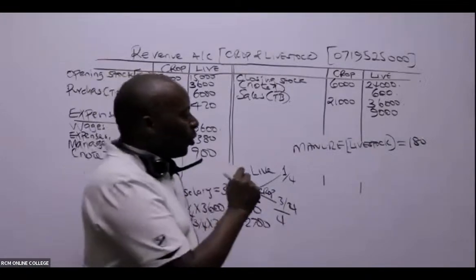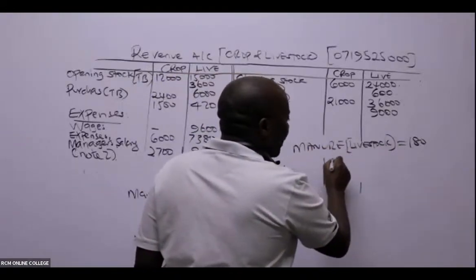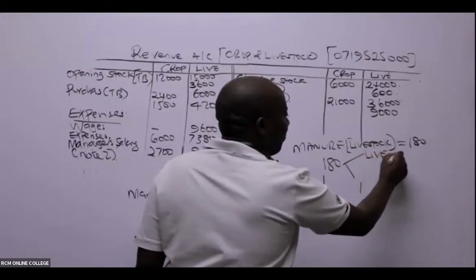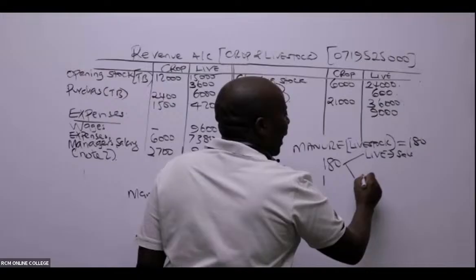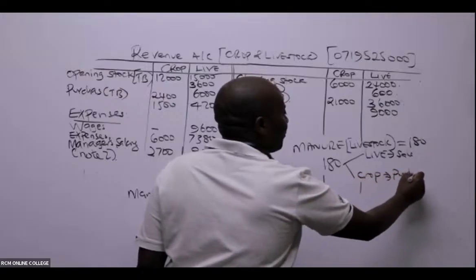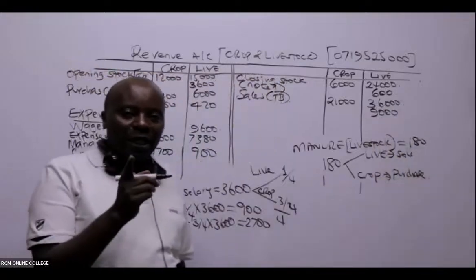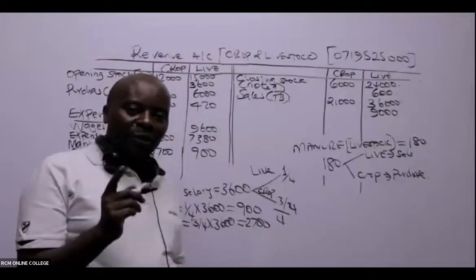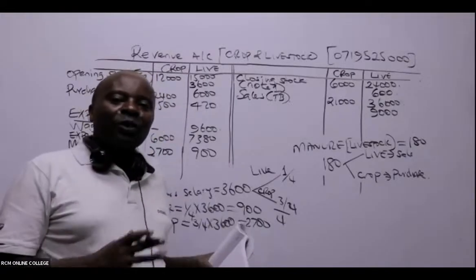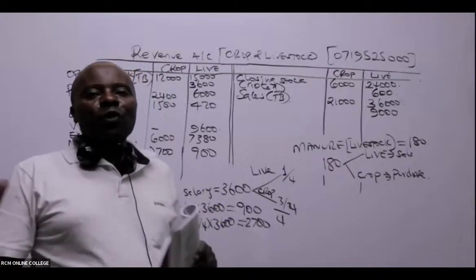So in short, livestock made a sale. So this 180 is very interesting. It means that livestock made a sale and the crop, in this case, purchased. Because manure is from livestock, what we get out of livestock is considered a sale in the context of livestock.